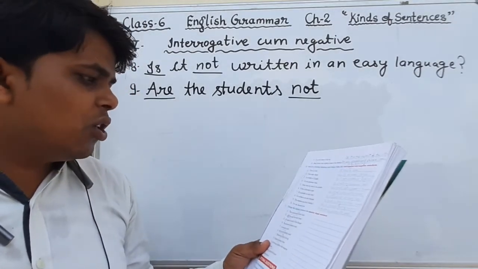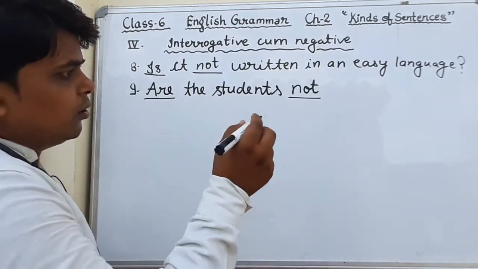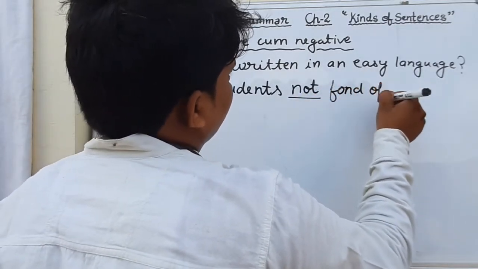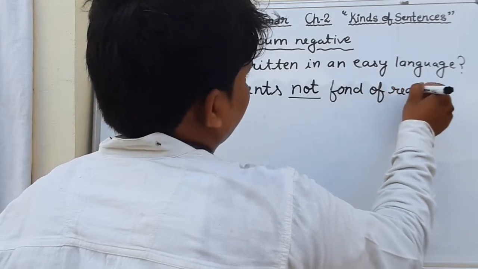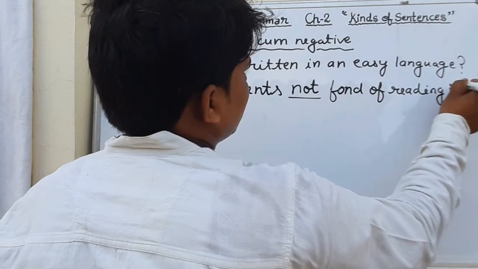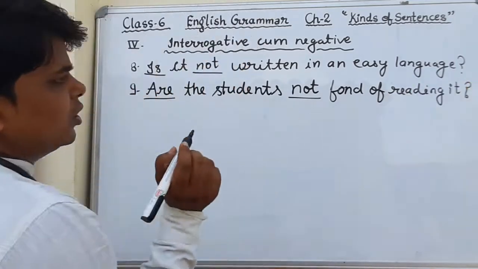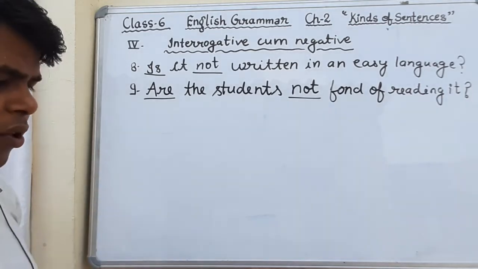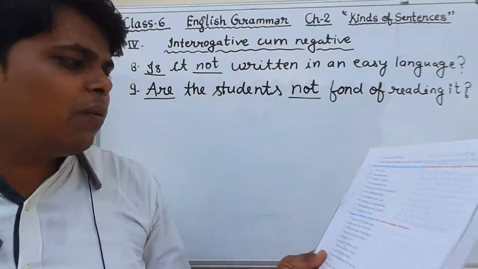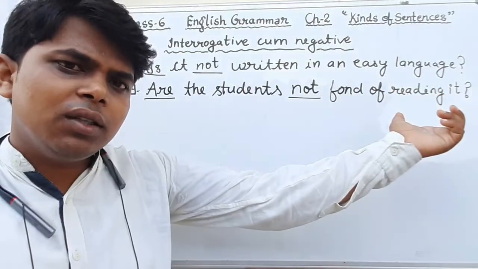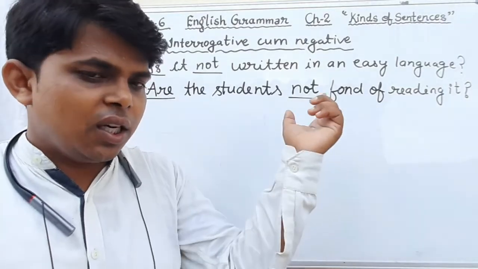Are the students not fond of reading it? Okay student, this is the correct answer of question number 9. Students are fond of reading it. Are the students not fond of reading it?